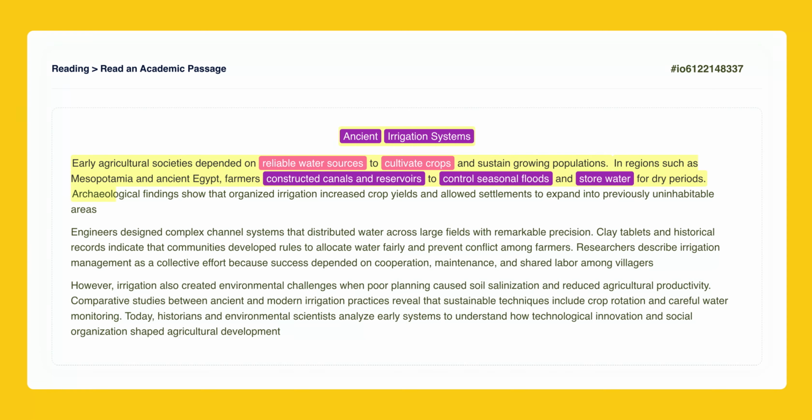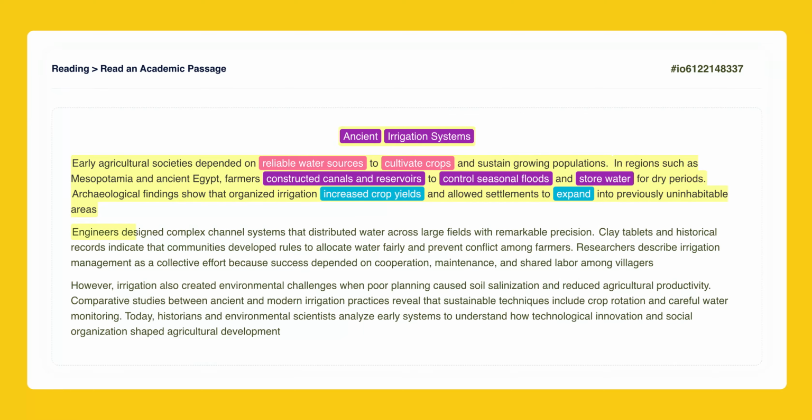Archaeological findings show that organized irrigation increased crop yields and allowed settlements to expand into previously uninhabitable areas. This sentence describes the positive results of the irrigation systems. The phrase, increased crop yields, means they produced more food. Because of this success, settlements were able to expand into new places. This explains how irrigation helped societies grow larger and occupy more land.